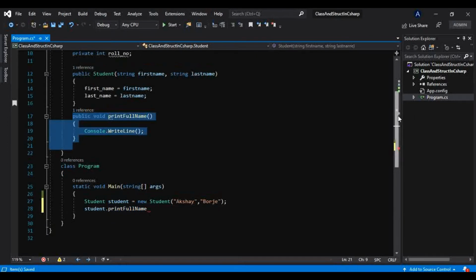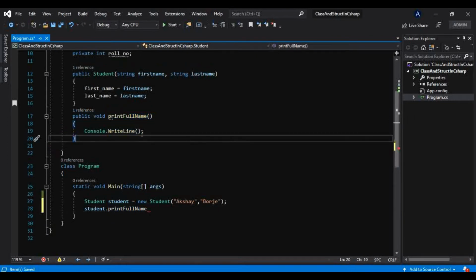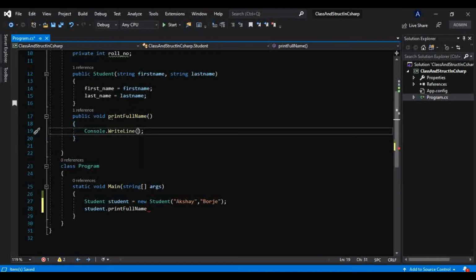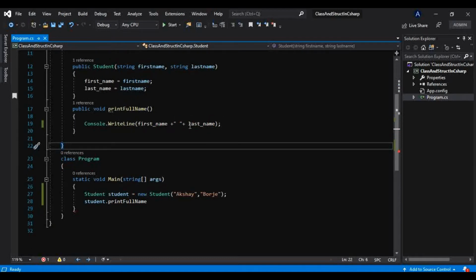So I have to define that correctly. What it will do is take the first name plus the last name, and I want one space between the first name and last name, so I will do something like this. We know this is nothing but string concatenation, which we have also learned in this tutorial series.